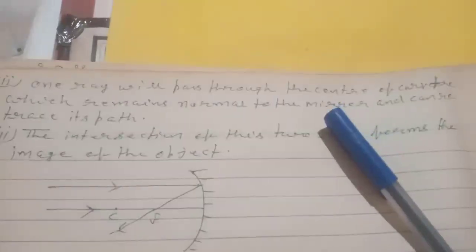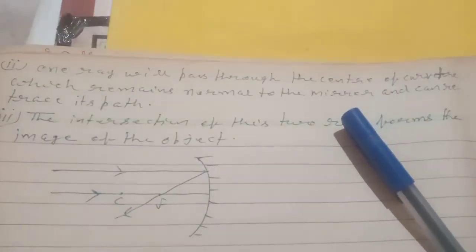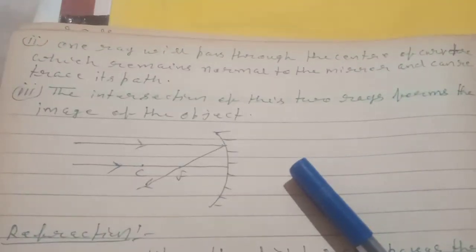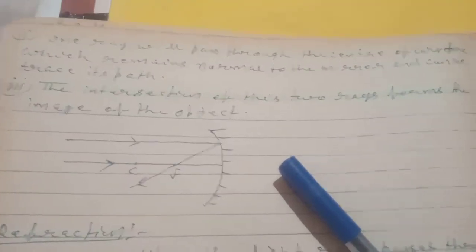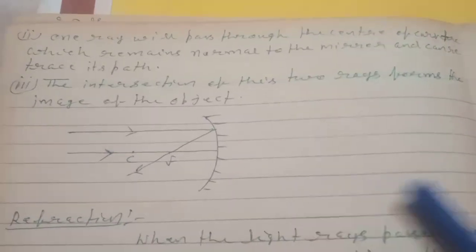One ray will pass through the center of curvature, which remains normal to the mirror and can retrace its path. The intersection of these two rays forms the image of the object.